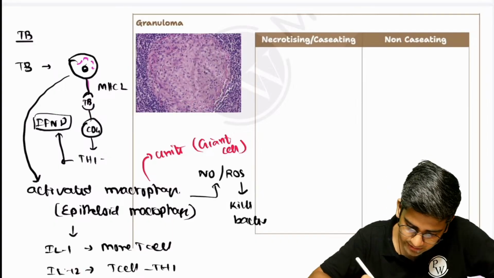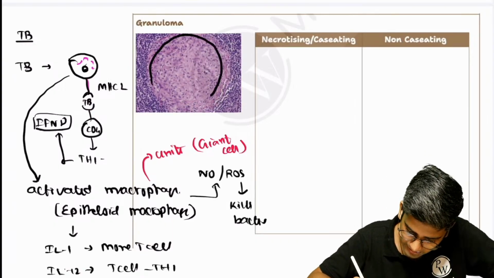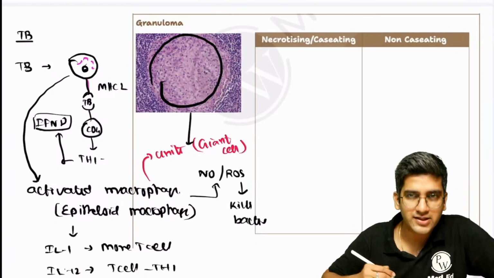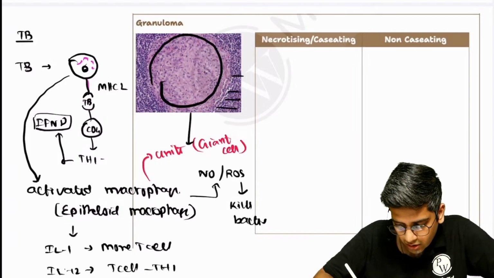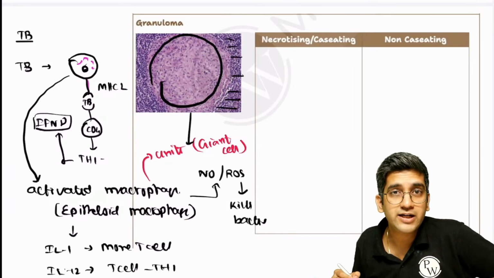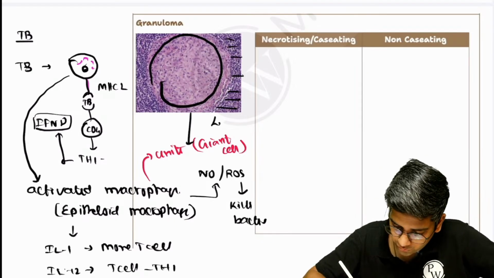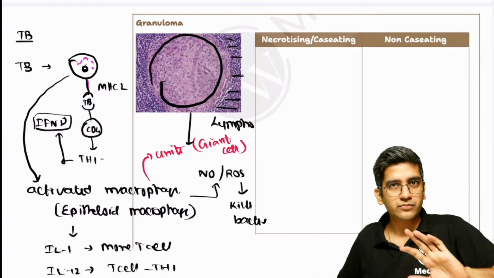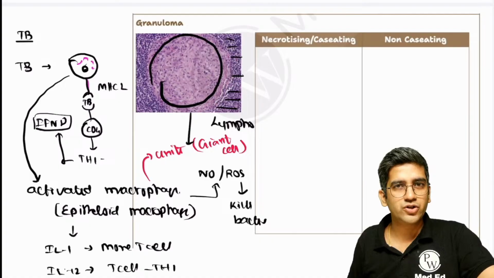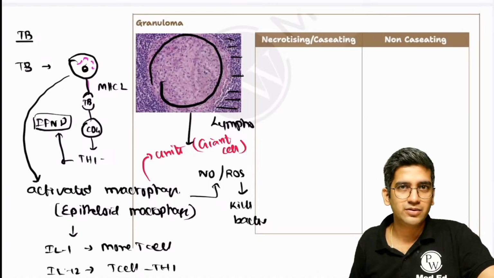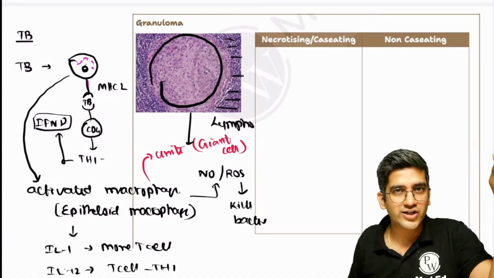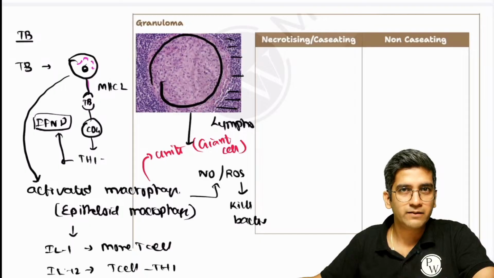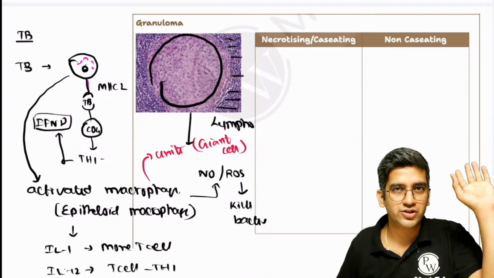And what you see here is in the center, we have all these epithelioid cells and giant cell. What do you see in the corner? All these are small round blue cells, right? What's that? Lymphocytes. So that's how a granuloma looks like. Perfect. Any pathogenesis across the body where we have granuloma, same. Even including silicosis, asbestosis, same. Crohn's disease, same. It will not change. It will be the same, right?